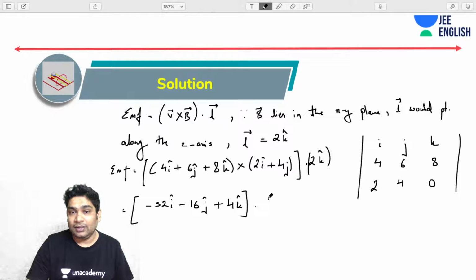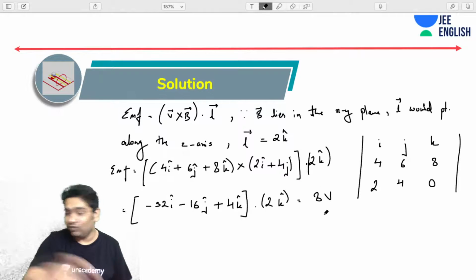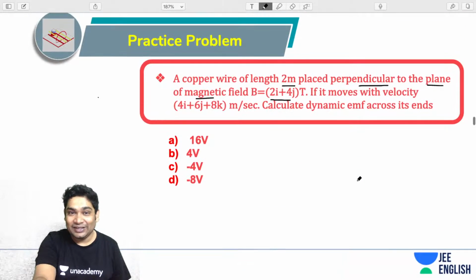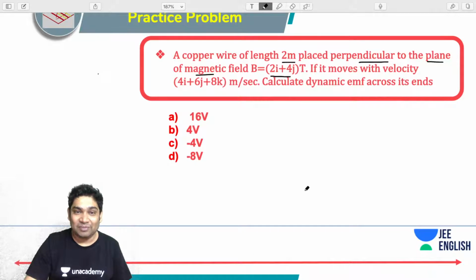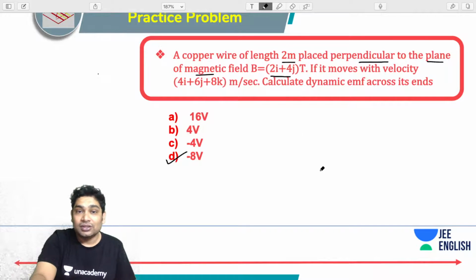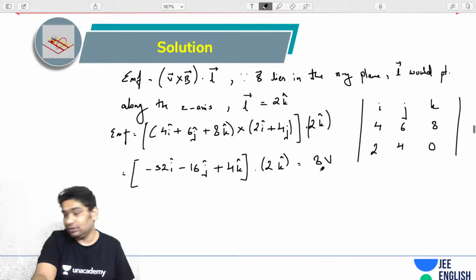Okay, and then dot with 2k cap. So this is 8 volt. 8 volt is the answer that I'm looking at. Yes, I know, it could have been plus or minus 8, depending on whether this vector L is pointing in plus i cap or minus i cap, or minus k cap or plus k cap. Okay, so this will be your answer. 8 volt is the correct answer.